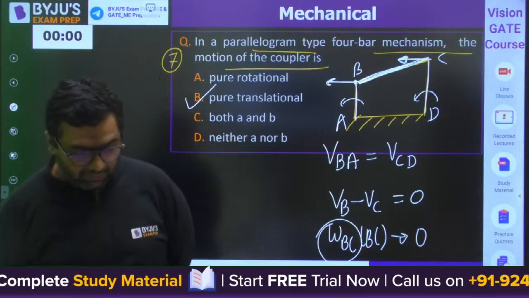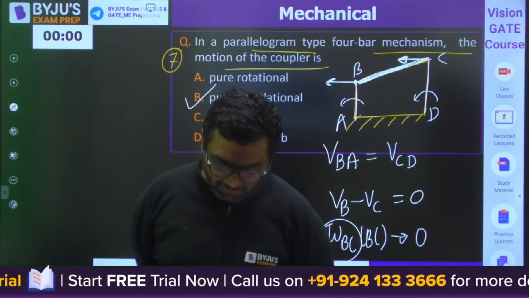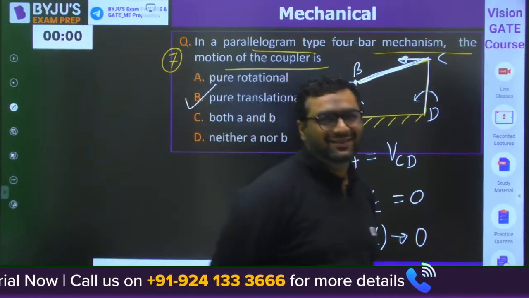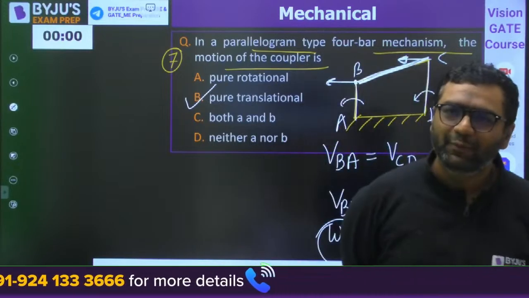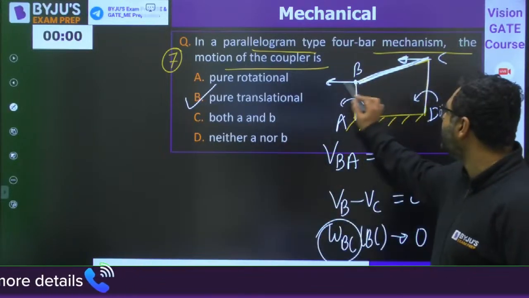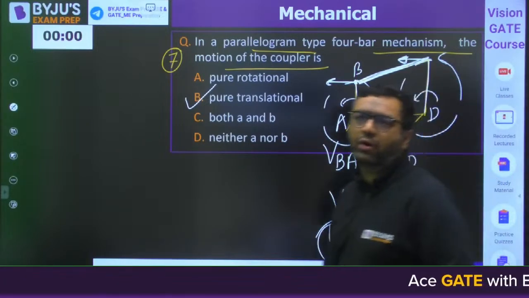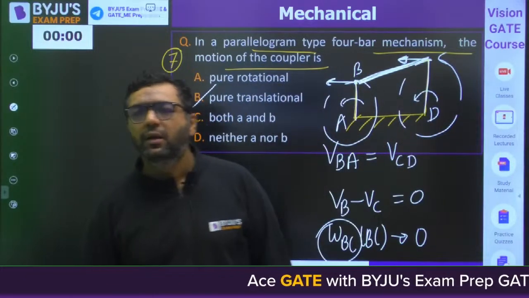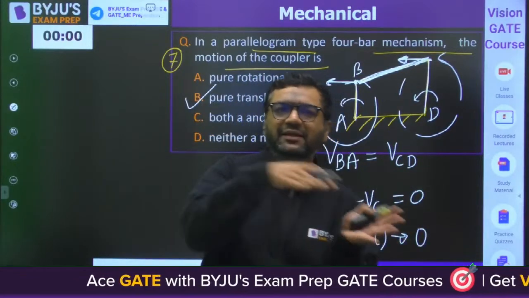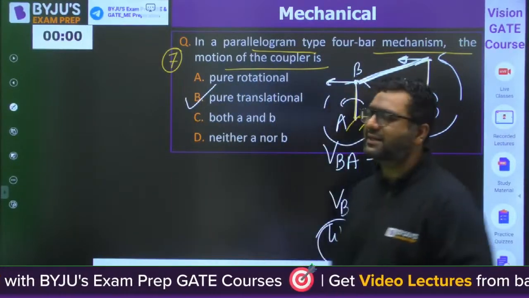Is it clear? Pure translation or pure rotation? Pure translation. Clear? Pure rotation is there with this link. Okay, it will be pure translation. Everybody got it? Because when every point is having the same velocity, it is said to be in pure translation.